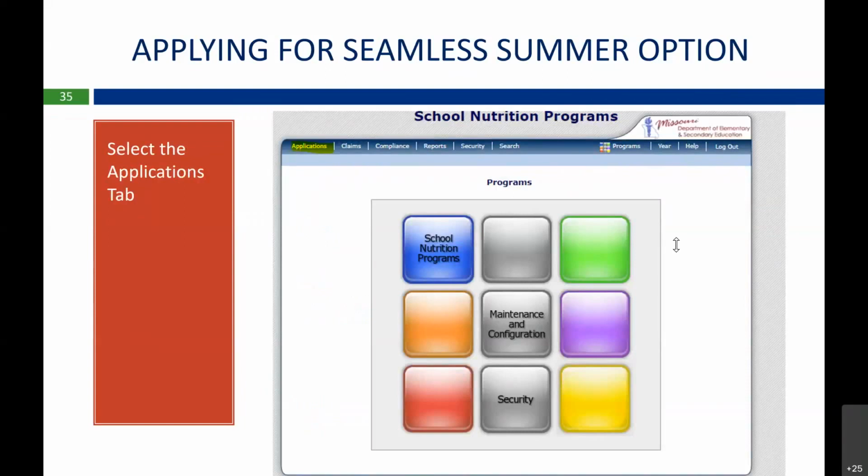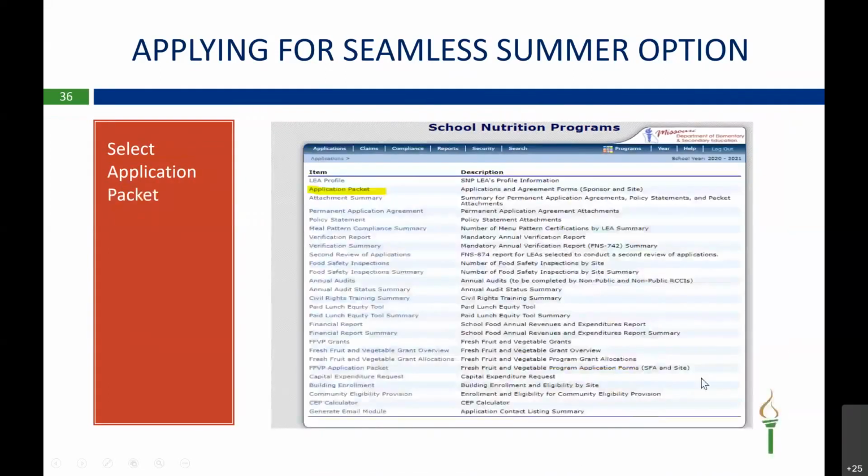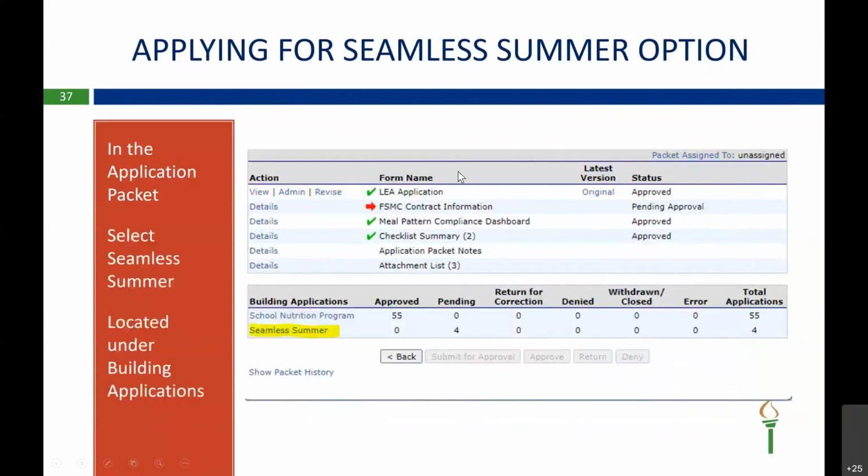And then it brings you to this page. So once you're on this page, you'll click on Applications, which is the very first one up in the right-hand side. And when you click on that, it will bring you to this page, which is where you go to get to your application packet. So then you'll select Application Packet. This is part of your application packet, and this is what it looks like. So if you notice your second box says Building Applications, you will click on Seamless Summer.